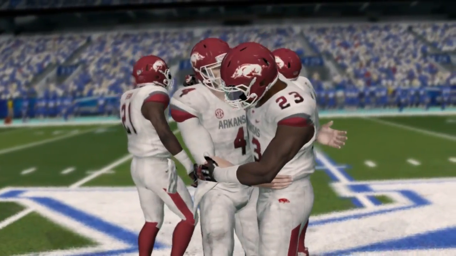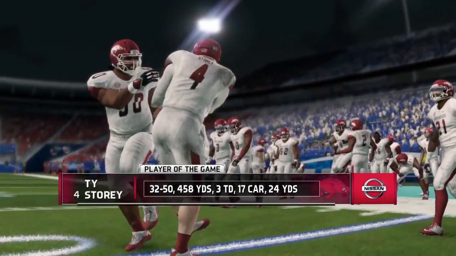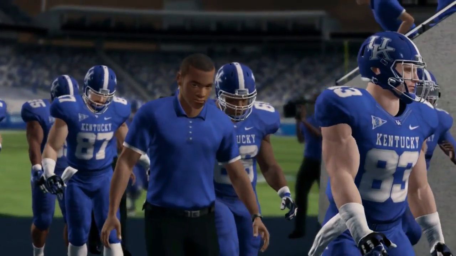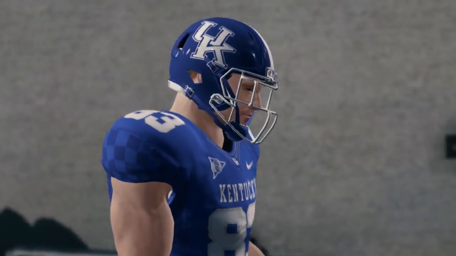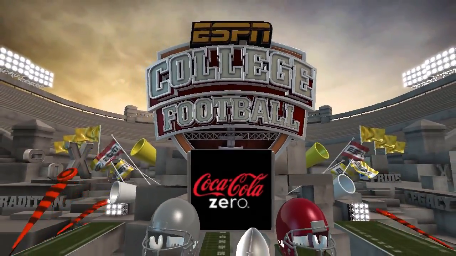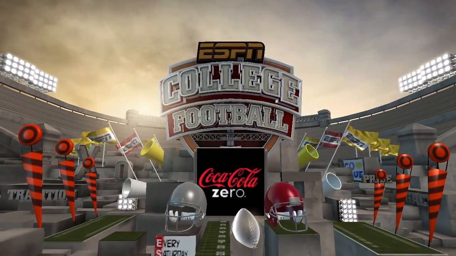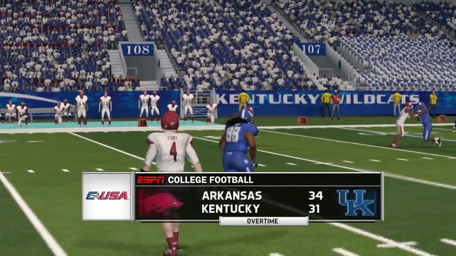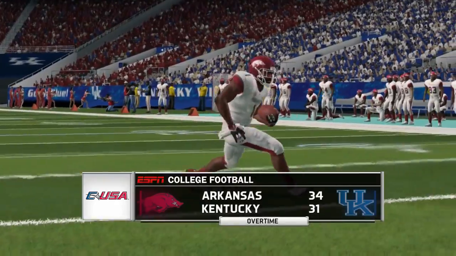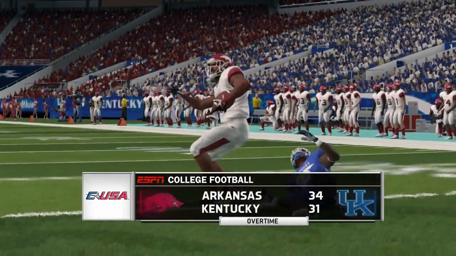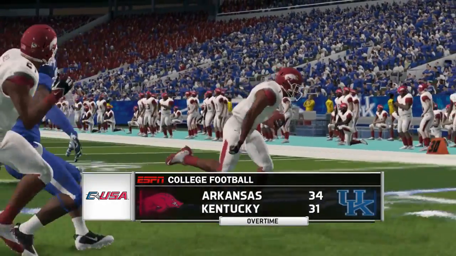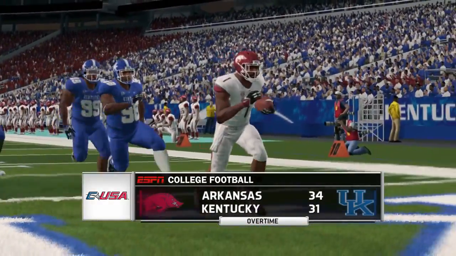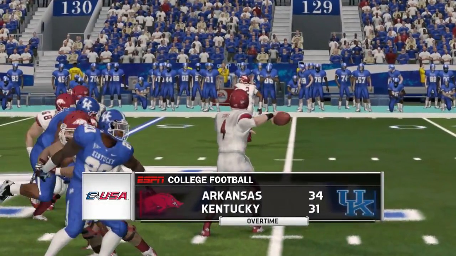But this was an upset, especially if you look at how these teams played in real life. Now, that's the story here as you look at the numbers. This is a video game. This is a new season. Teams that were bad in real life may do really good on here. Teams that were good in real life may do really bad. We really don't know what's going to happen. It should be a lot of fun, and that's the whole purpose of these types of videos, is to be entertaining and fun. We're not trying to replicate exactly what happened in real life, because if you wanted to see that, you could just go watch the real-life football games.